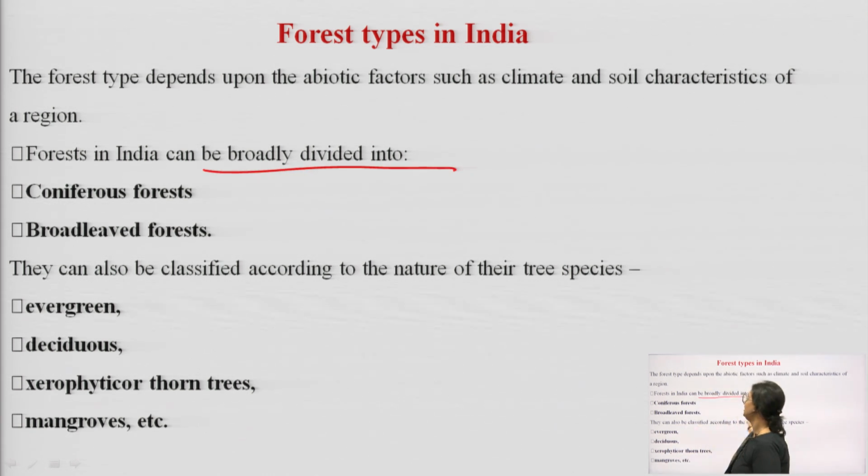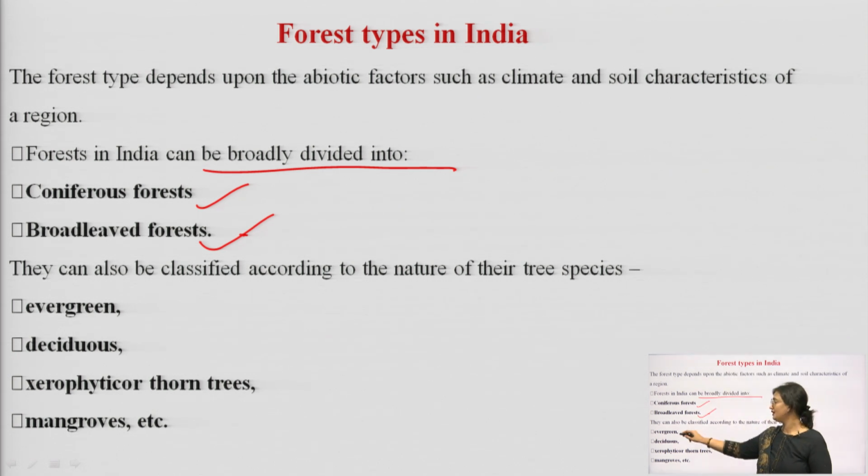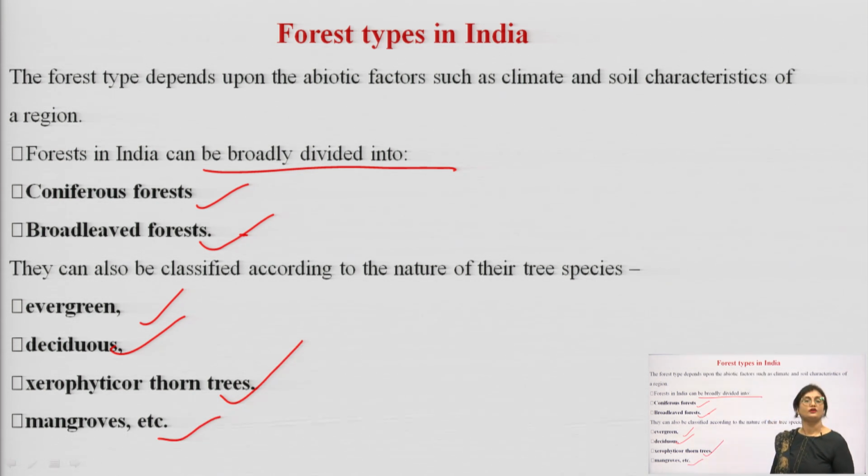Forests in India can be broadly divided into number 1, coniferous forests, and broad leaved forests. They can also be classified according to the nature of the tree species. Depending upon the flora species, forests in India can also be given another form of classification. What is it? Evergreen forest, deciduous forest, xerophytic, thorn trees and mangrove forests.